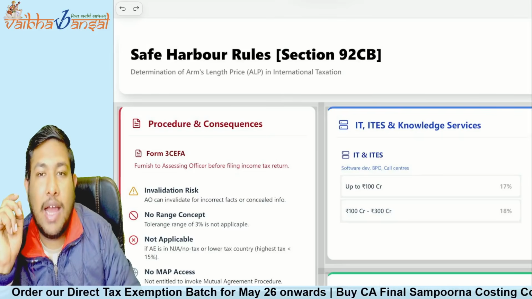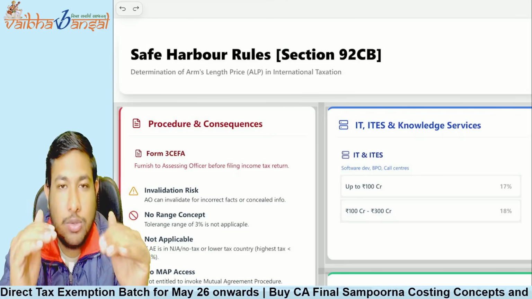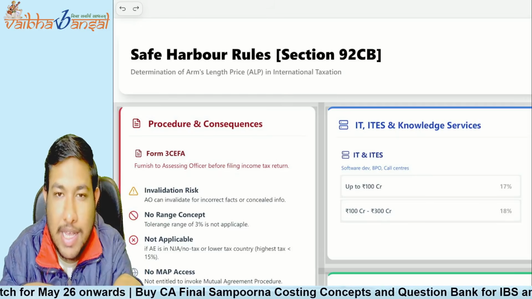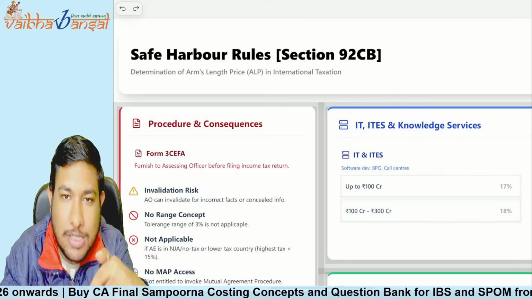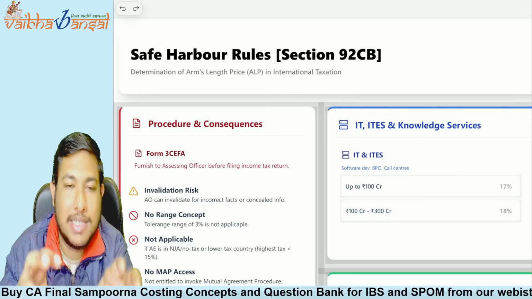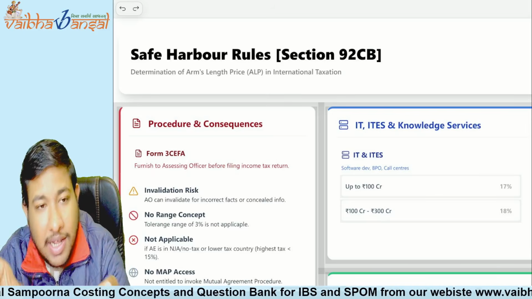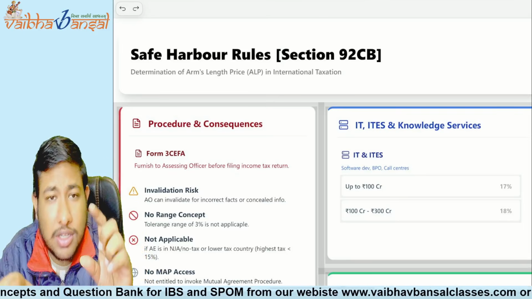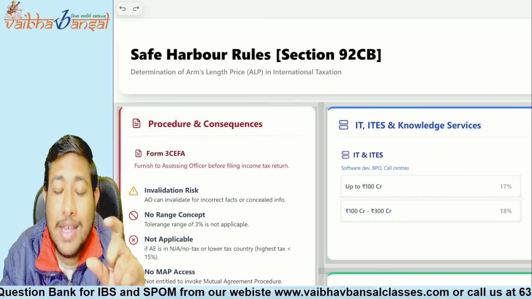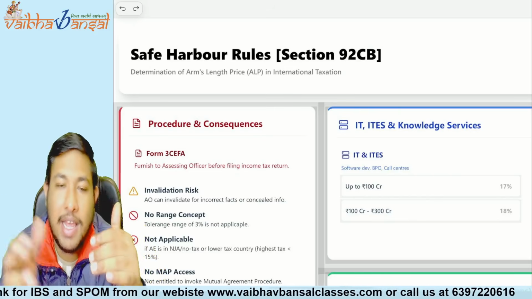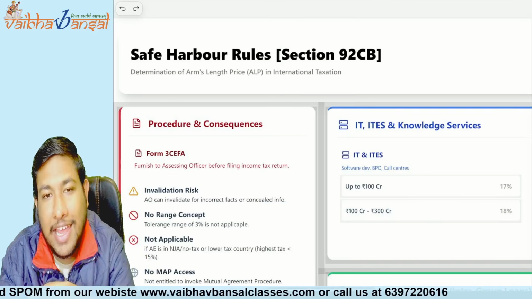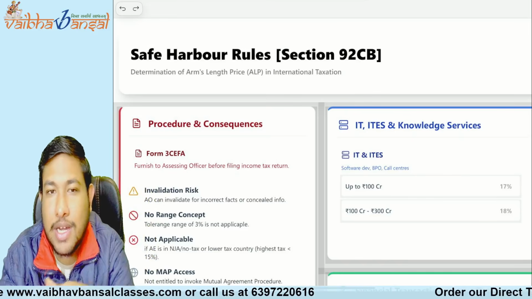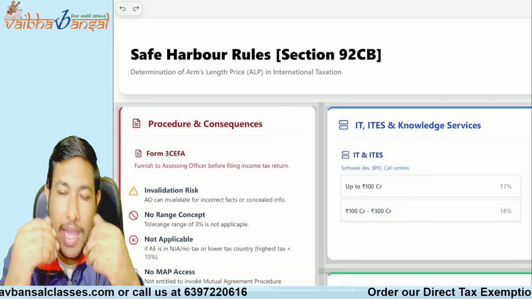Okay, see, under transfer pricing, you have read that you have to calculate the transfer price based on the ALP calculations. Understood? There are six methods. You have to calculate the ALP and see whether the transaction which is done is at arm's length price or not. And if it is not, then you have to also check the tolerance range of 3%. And if it is still not at ALP even after the tolerance range, then there is a primary adjustment, secondary adjustment, additional tax and everything.